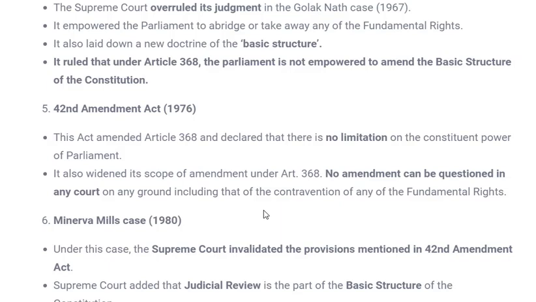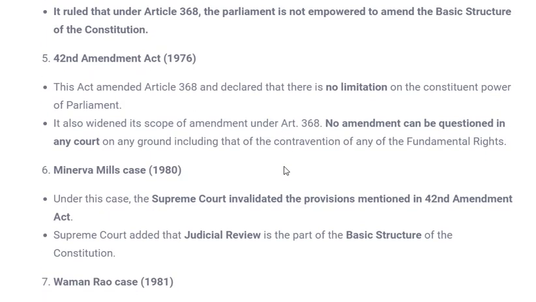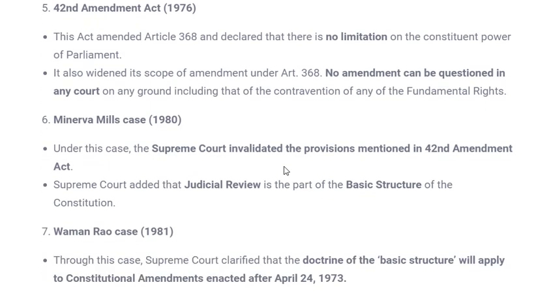Judicial review is the right, and it is part of basic structure, and it will be used in any case whenever required. That means any amendment done in Parliament has to go under judicial review if it was required. The last important case is Waman Rao case 1981, and through this case the Supreme Court clarified that doctrine of basic structure will apply to Constitution amendment enacted after 1973.